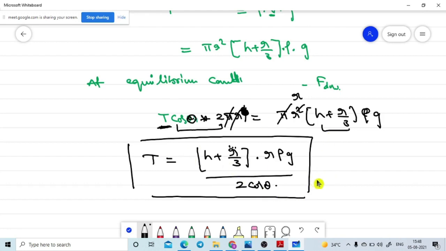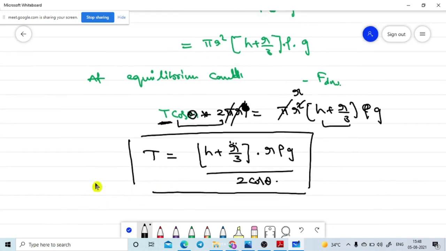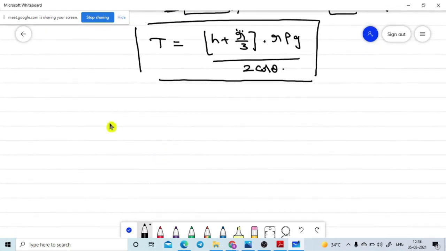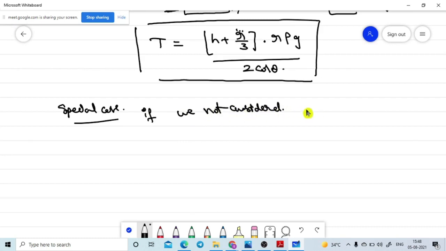No, sir. Now I am taking the special case. Special case means if we do not consider the mass of the liquid in the meniscus part.